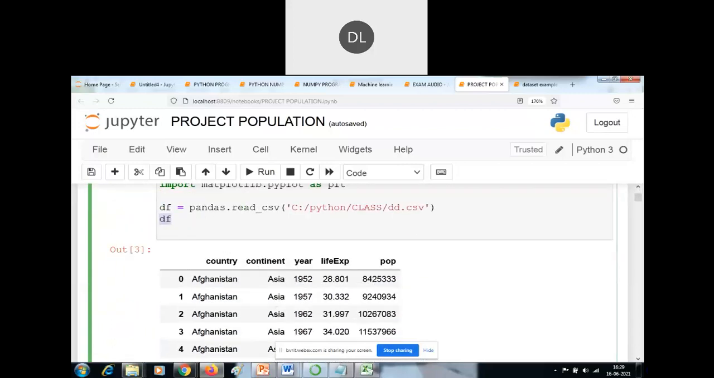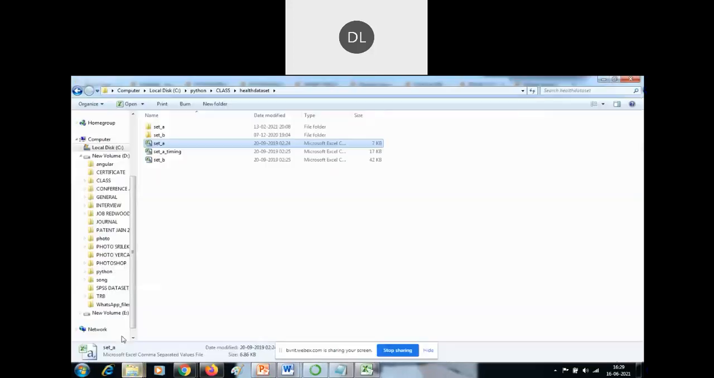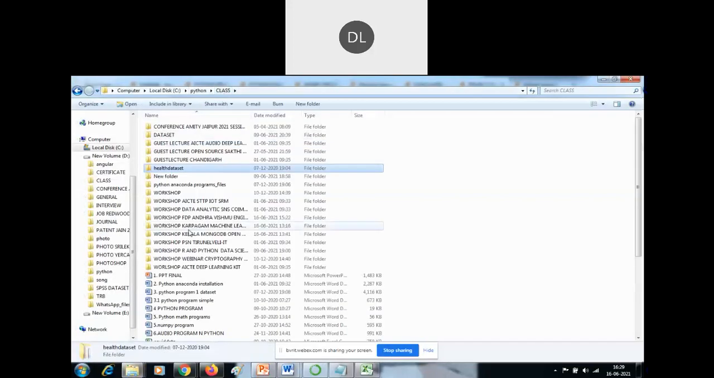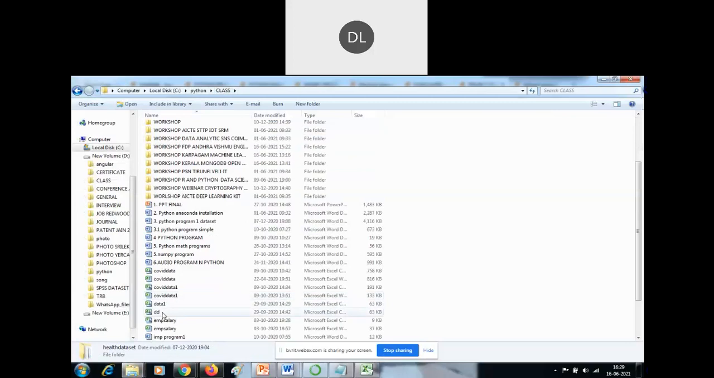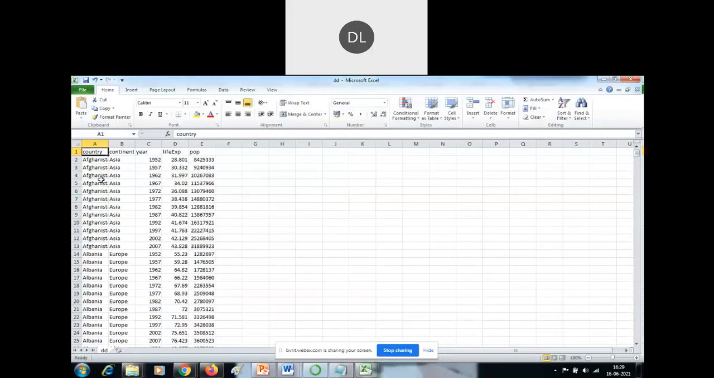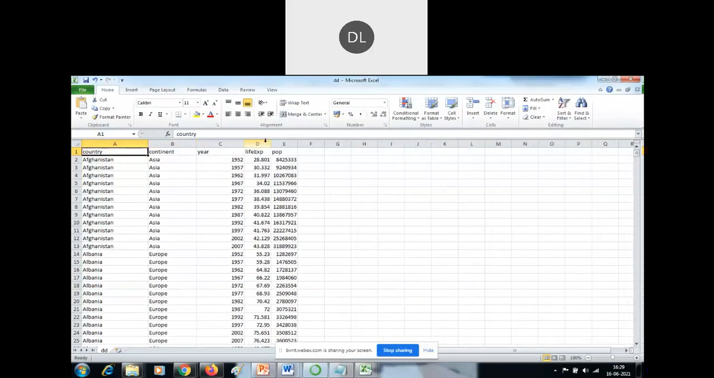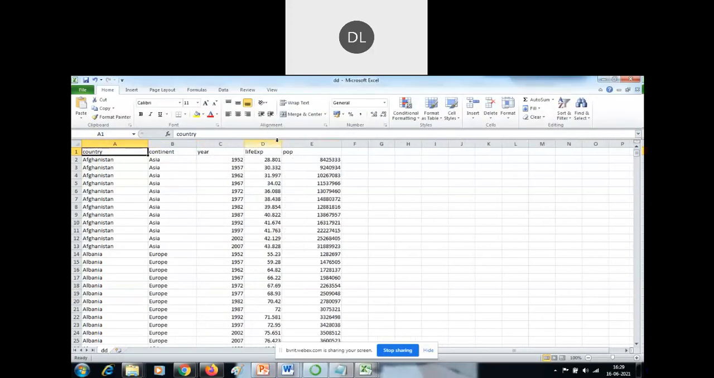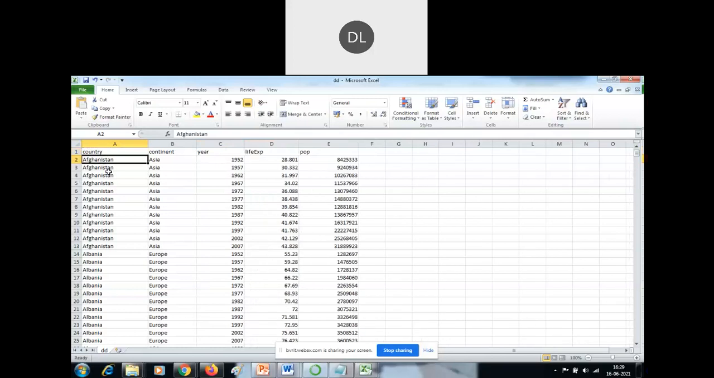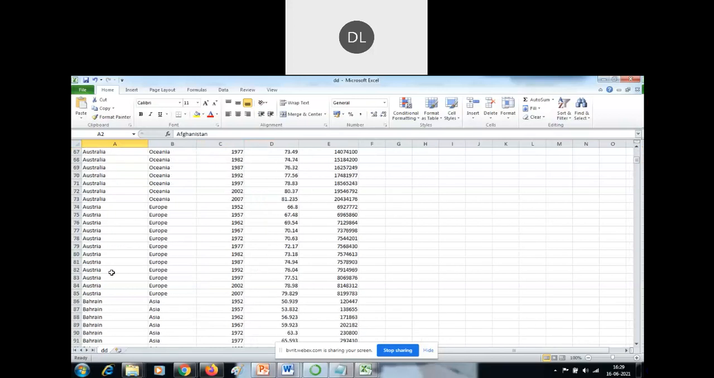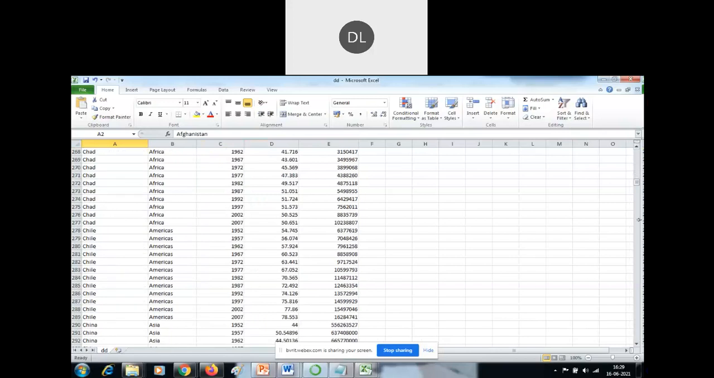The country, continent. So let me see the examples. Let me see the file of this. So DD is one of the data sets. I will open this. So see here. This is country, continent, year, life expectancy, and then population. Okay. So it starts from Afghanistan. So total populations I collected here. So Cambodia. So totally how many rows here?